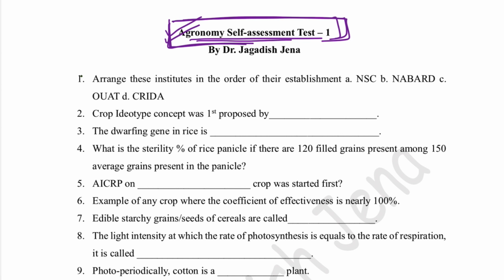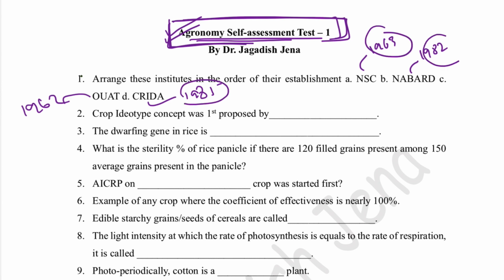First question is, arrange these institutes in order of their establishment, right? To solve this type of question, you must know some important institutes and their establishment years. NSC was established in 1963. NABARD was established in 1982. OUAT was established in 1962, and CREDA was established in 1985. So now you can arrange them by their establishment year, right? Unless you know when the important institutes were established, you cannot answer such a question.